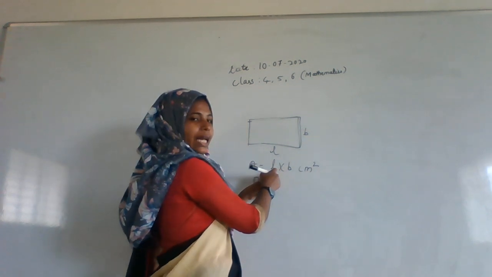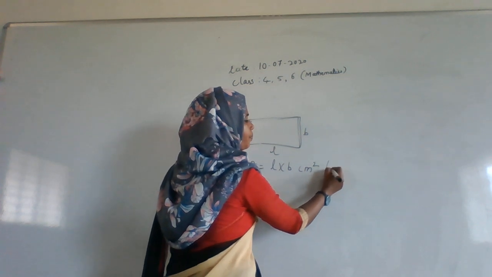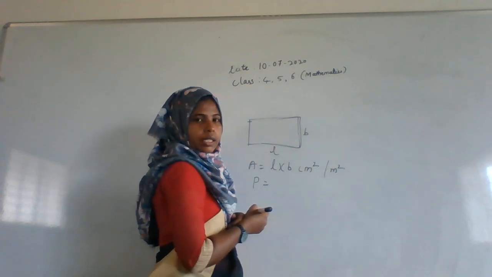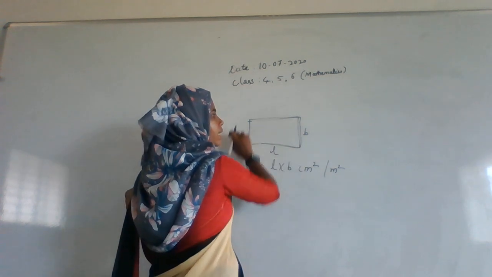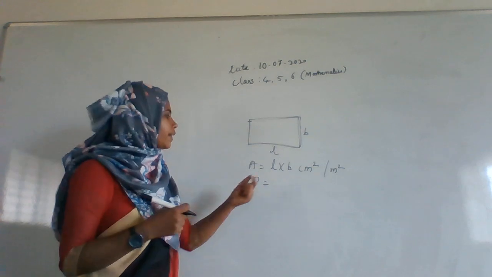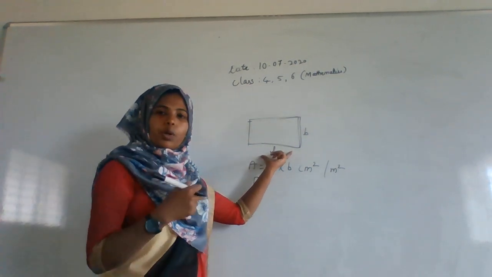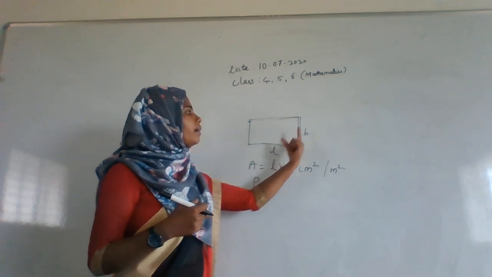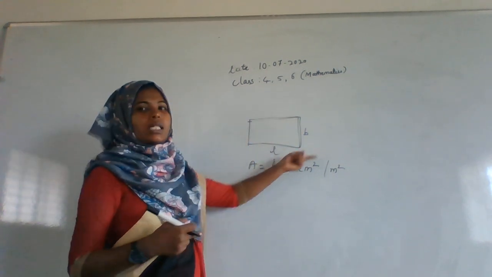If they have given length in meter and breadth in meter, then the unit will be meter square. And perimeter means the circumferential length you are taking, the length of the circumference, whereas for area you have taken only the product of the two lengths, that is length and breadth. Here you are going to take the circumferential sum.